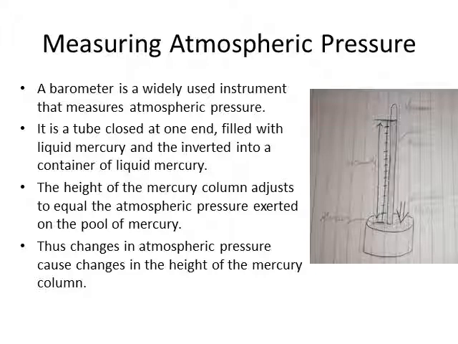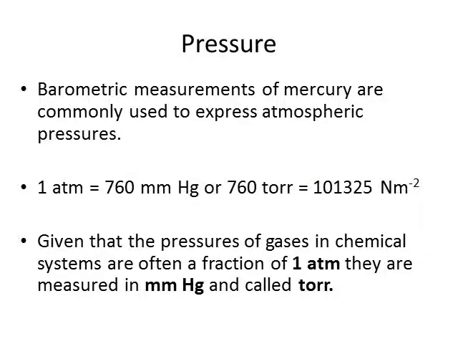Thus, changes in atmospheric pressure cause changes in the height of the mercury column. Barometric measurements of mercury are commonly used to express atmospheric pressure. So here we can see that 1 atmosphere is equal to 760 millimeters of mercury, sometimes called torr.